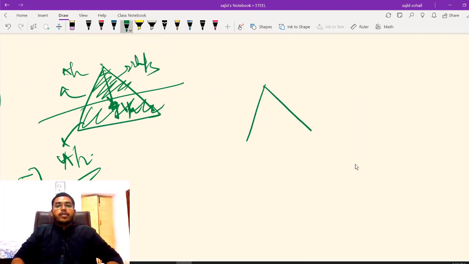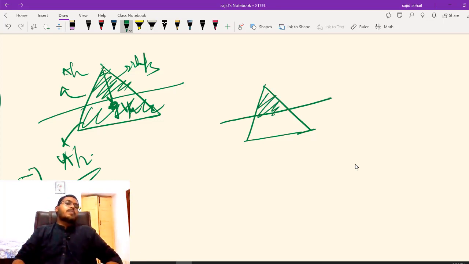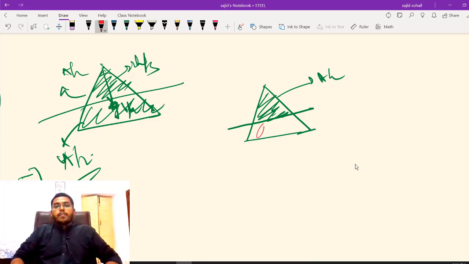Let us try to understand with the help of a triangle so that you will understand in a better way. For example, if you have a triangle here, and the neutral axis is passing somewhere here. Actually it will go a little lower, because it divides the area exactly into two halves. This is A by 2 and this part is A by 2. So what is my lever arm?